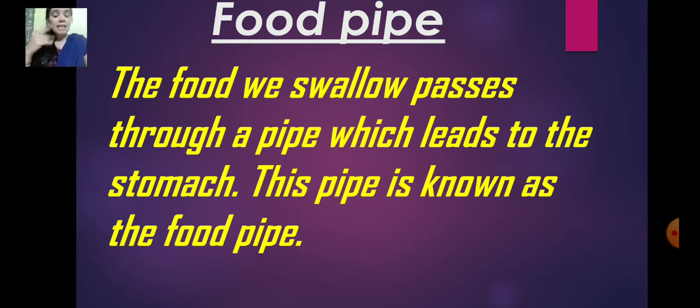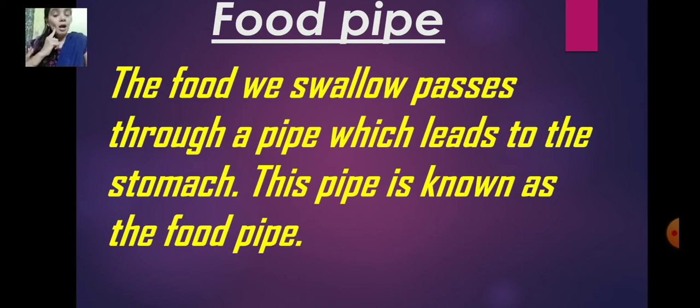Then, saliva is the digestive juice that is found in the mouth. It is made by the salivary glands. When you chew, your tongue helps to mix the saliva with the food. This softens the food so that it can be swallowed easily.